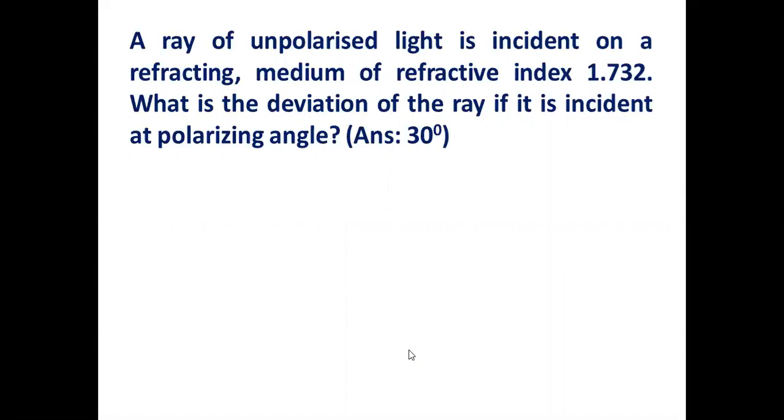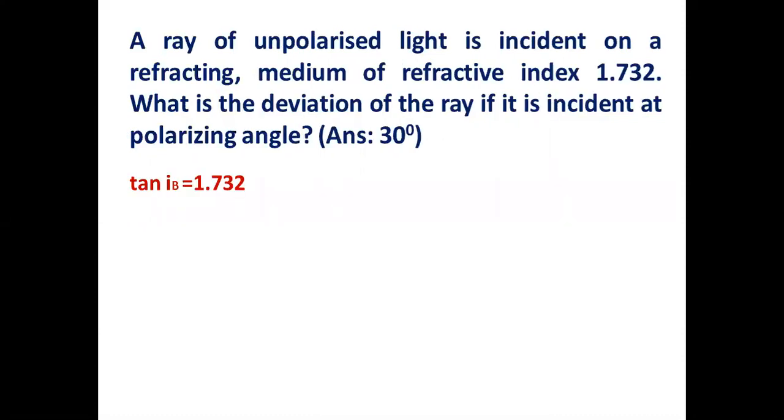You know that at the polarizing angle, the reflected light is completely polarized and the reflected and refracted rays will be perpendicular. So recall all those things. How to recall them? See, tan IB is given, right? Refractive index of the medium is tan IB. So what is IB? The tangent of the Brewster's angle or polarizing angle is equal to the refractive index of the medium which reflects light. So tan IB is equal to root 3. 1.732 is root 3. So what is IB? IB is 60. So we have got IB.